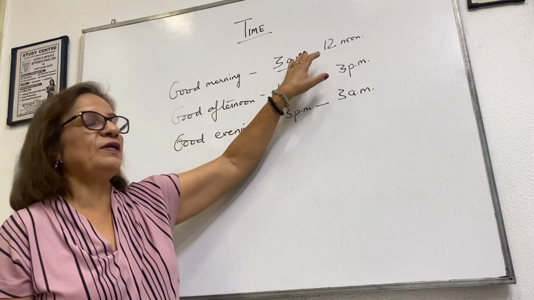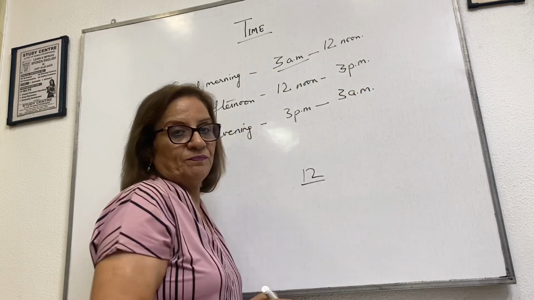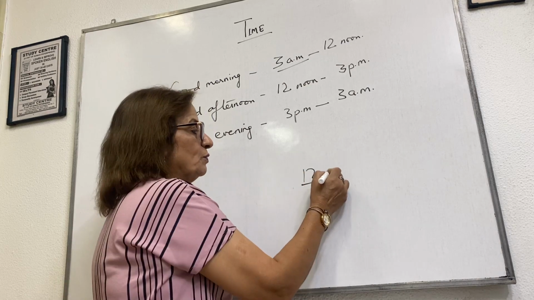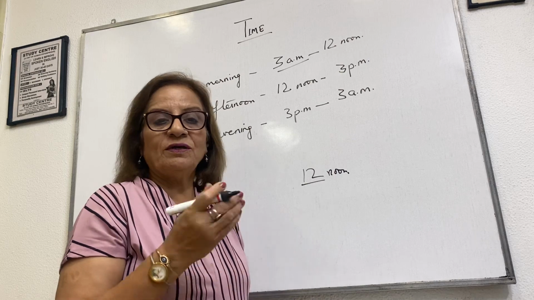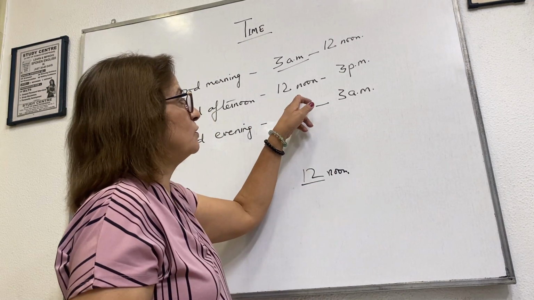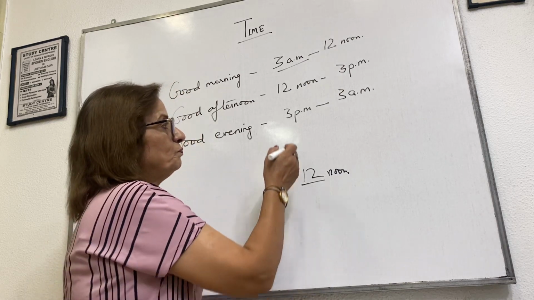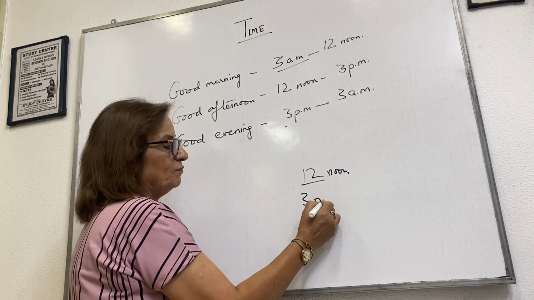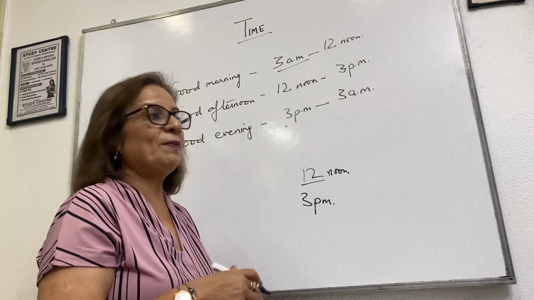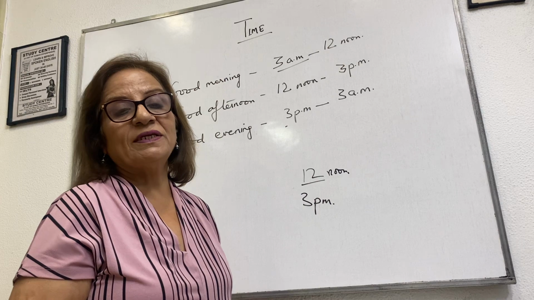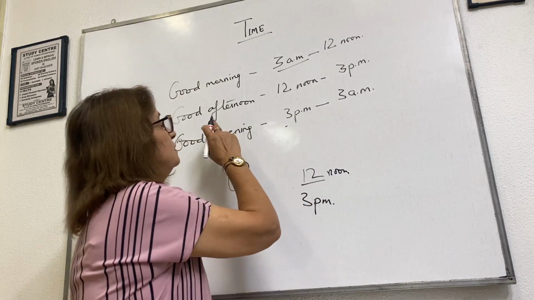Good morning from 3 AM to 12 noon. So at 12 noon, what will you say? Good afternoon. Before that, you will say good morning. And from 12 to 3 PM, what will you say? Good afternoon. Suppose the time is 3 PM, then what will you say? Good evening. From 3 PM onwards till 3 AM, it is good evening. So keep this in mind.